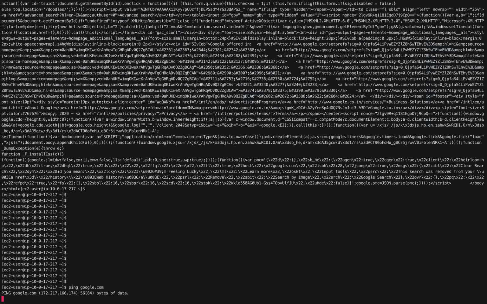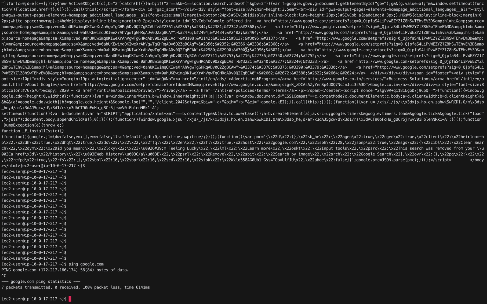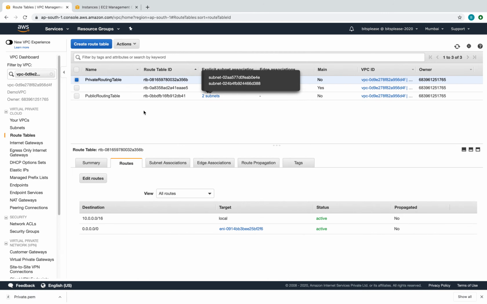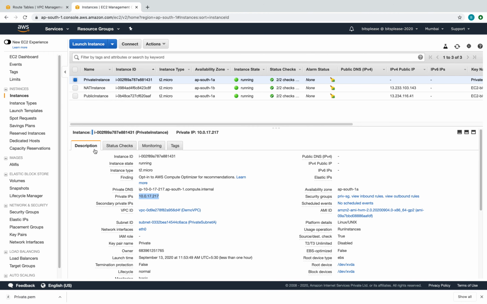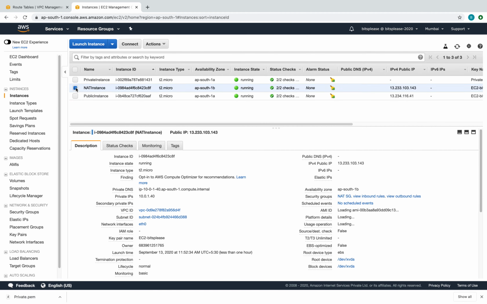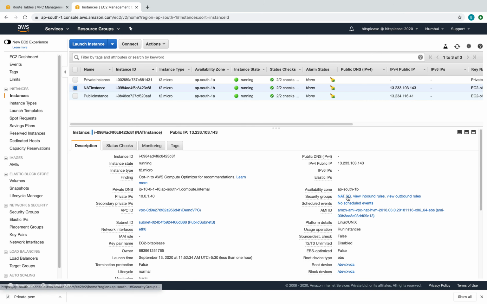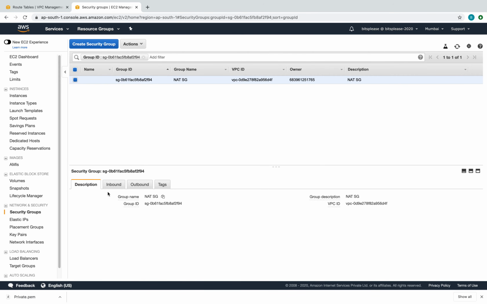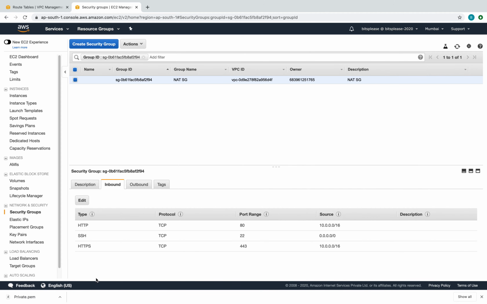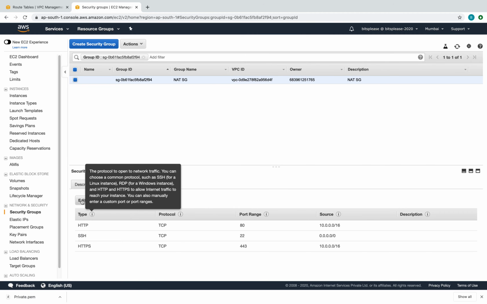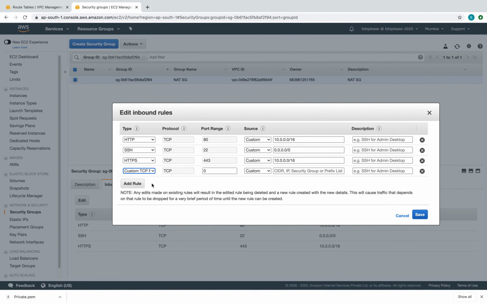The reason is that, remember, when we created the NAT instance, we did not allow ICMP in the security group. If I go down to my NAT instance and look at the security group, in the inbound rules you see there is no ICMP. That is why HTTP is working and I'm able to curl. SSH obviously works, but I'm not able to ping. So let's add the rule.